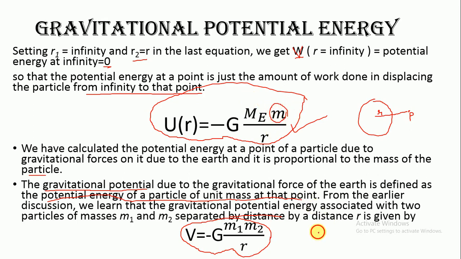But if any two masses m1 and m2 are separated by some distance r, then the gravitational potential energy of this system of two masses would be minus G m1 m2 over r. So this is the gravitational potential energy of any two arbitrary masses m1 and m2.